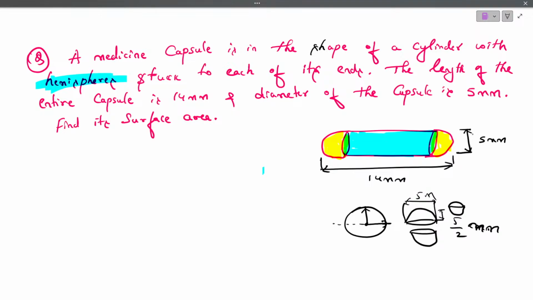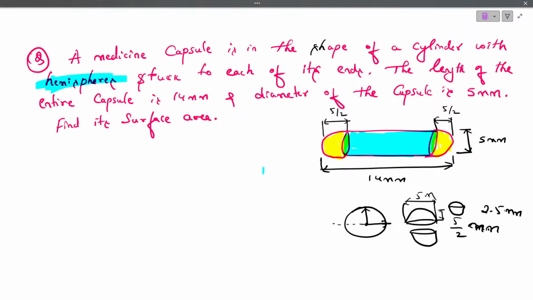When this diameter is 5 mm, what will its radius be? The radius from here to here will be 5 by 2. Again from here to here the radius will be 5 by 2. 5 by 2 is nothing but 2.5. So 2.5 mm is the radius.